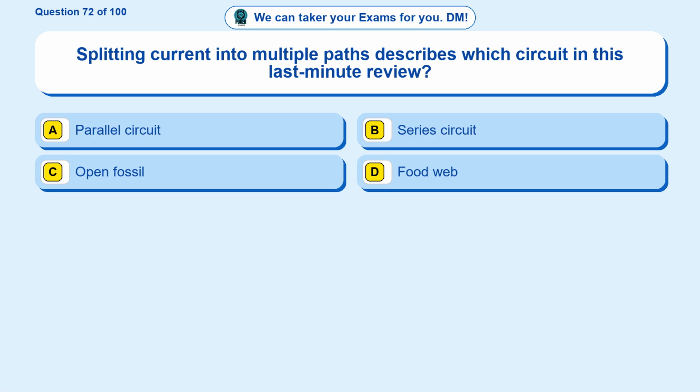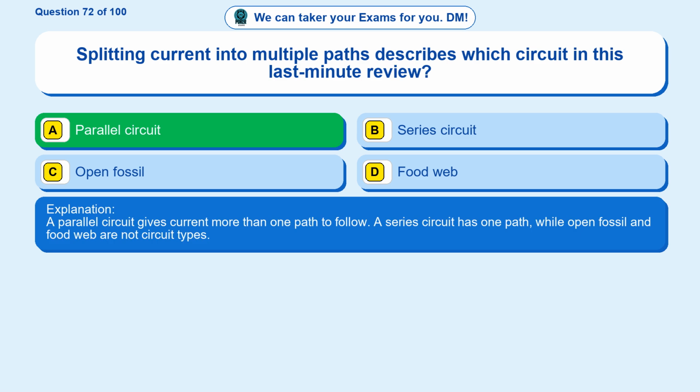Question 72. Splitting current into multiple paths describes which circuit in this last-minute review? Option A, parallel circuit. Option B, series circuit. Option C, open fossil. Option D, food web. The correct answer is option A. Parallel circuit. A parallel circuit gives current more than one path to follow. A series circuit has one path, while open fossil and food web are not circuit types.